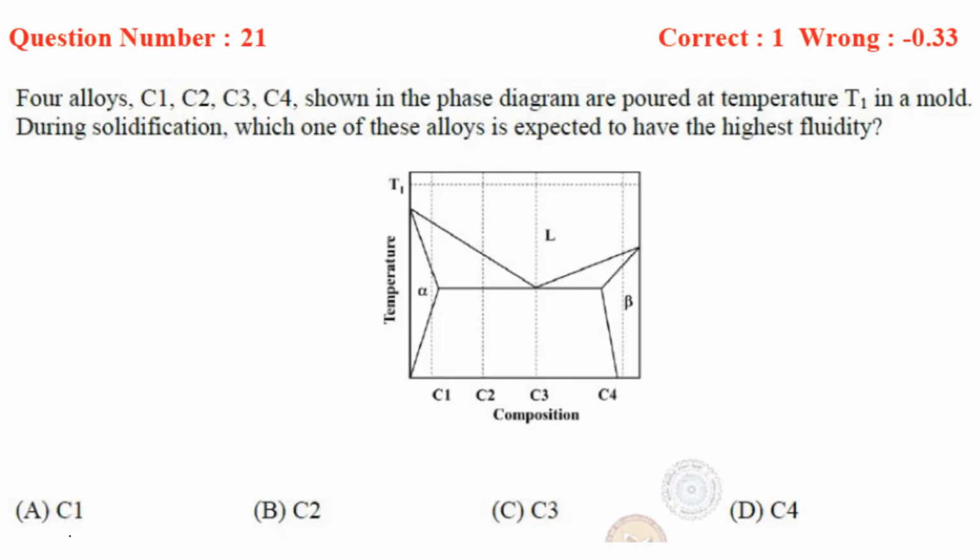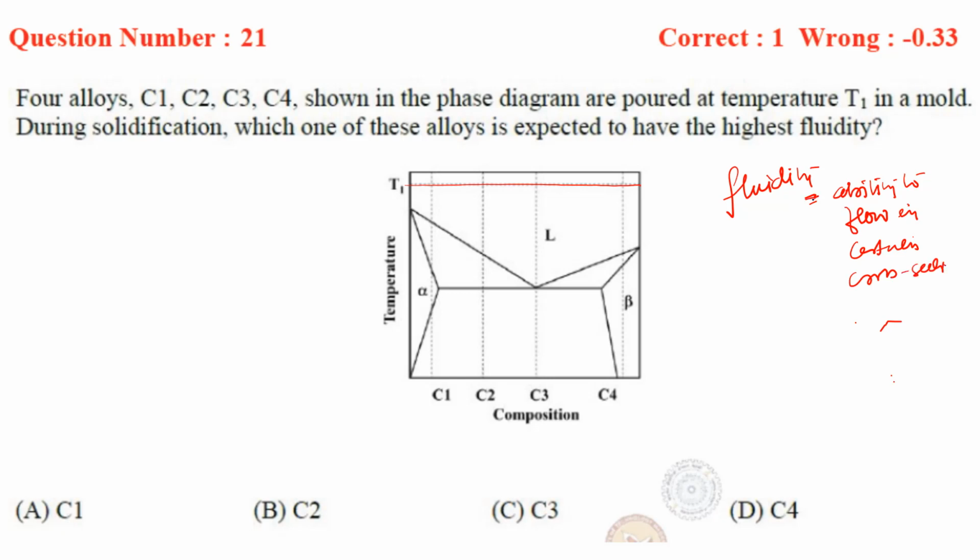Four alloys C1, C2, C3, C4 shown in the phase diagram are poured at temperature T1. Okay, so from here it is being poured in a mold. During solidification, which one of these alloys is expected to have the highest fluidity? So what is basically fluidity? Fluidity is nothing but the ability to flow in a certain cross section. It is the ability to flow.